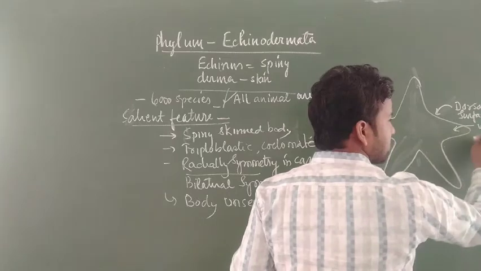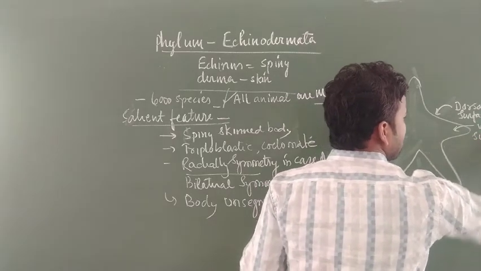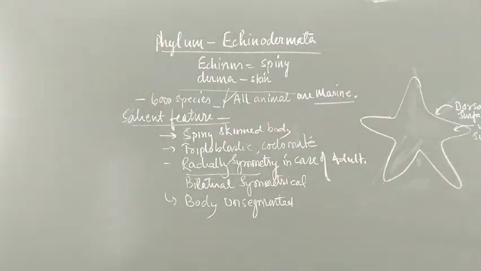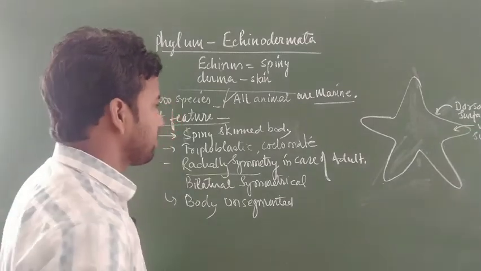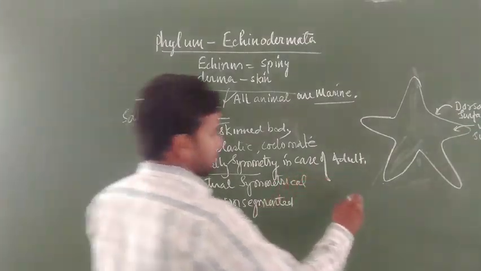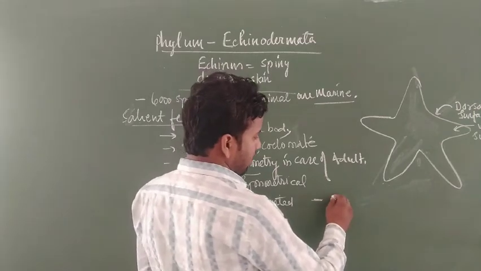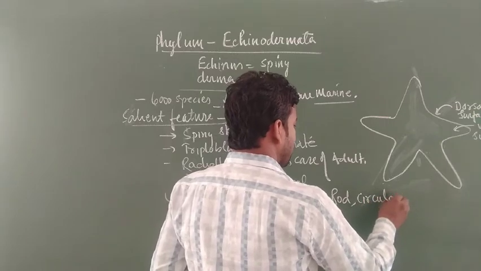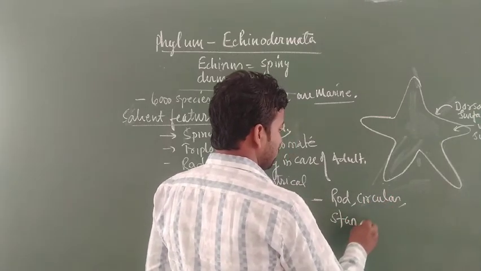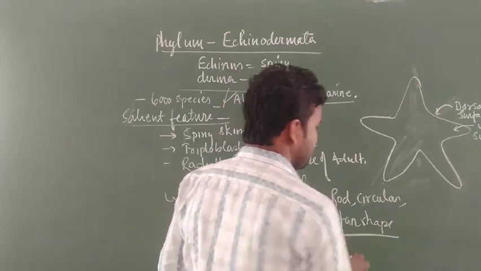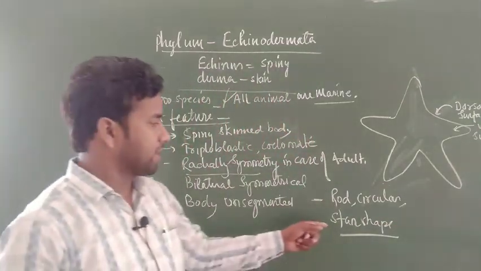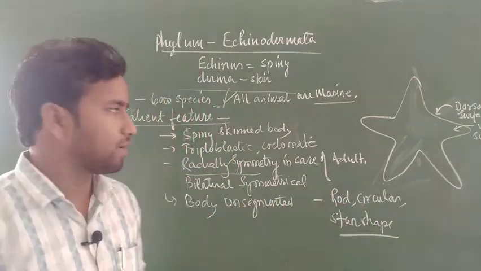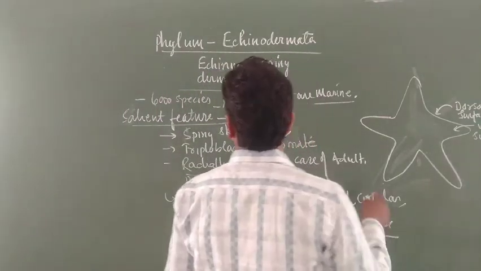The body in echinoderms is not only star shaped; it can also be rod shaped or circular. Body shape in echinoderms may vary. If the body is star shaped, they show radial symmetry. If rod shaped or circular, they sometimes show bilateral symmetry.